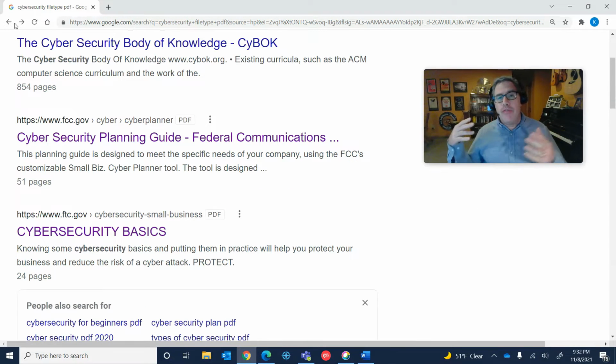If, for example, I was looking for economic or accounting data, I might use filetype XLSX for the Excel file extension. Or if I wanted to look for PowerPoint presentations, I could look for that extension. But Google Search recognizes common file extensions and can limit your search results to those files.